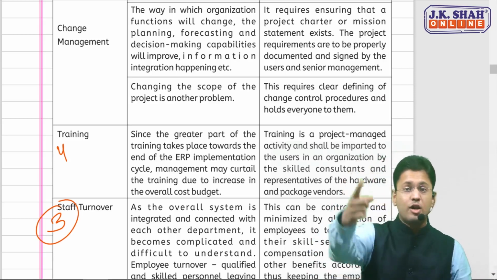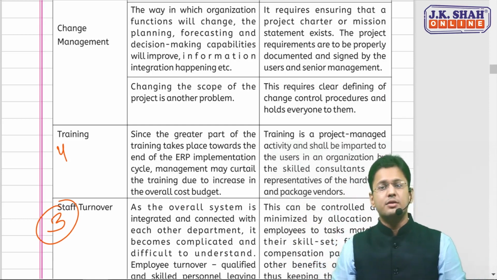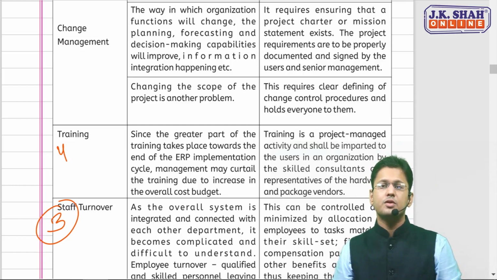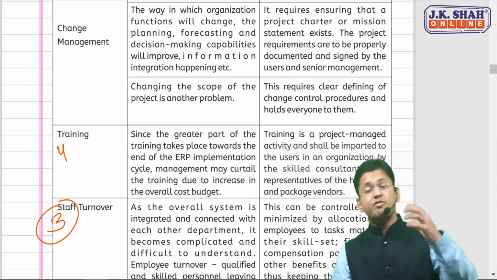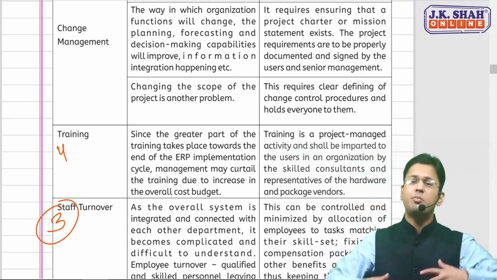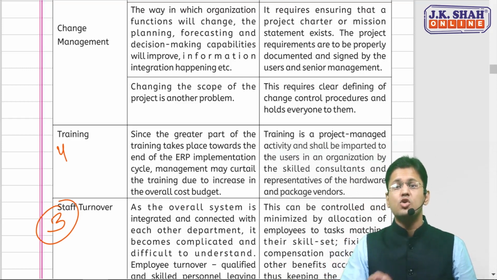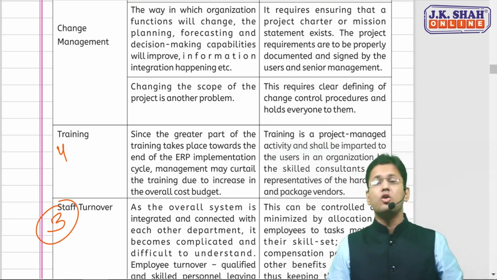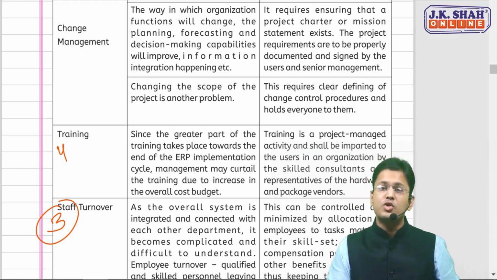And one more, again a logical point. Think, when all this is going to happen, changes will definitely take place in the organization. Some jobs could be eliminated, some new jobs will be created. The way in which the organization functions will change, their planning, their decision making, everything will change. So you need to manage that change also. If you are not able to manage that change, you will not be able to properly do your work. Now how these changes need to be managed, you need to think accordingly.